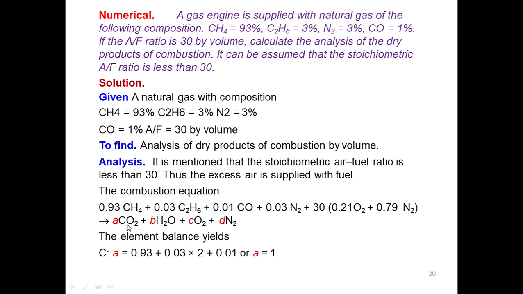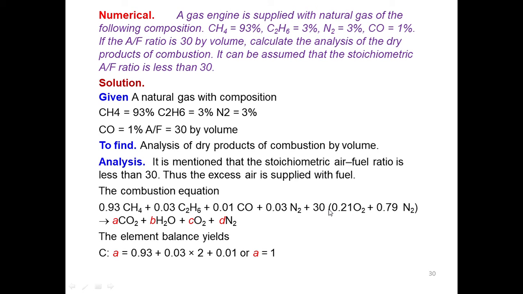Similarly, balance the oxygen. On the product side, you will have twice A plus B plus twice C, which is equal to, on the reactant side, 0.1 plus 30 into 0.21 into 2.